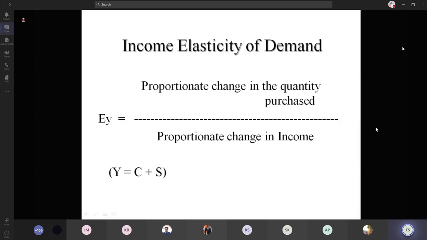And we have an equation, that is Y is equal to C plus S. Y refers to income, C refers to the consumption, and S refers to the savings. We already discussed the same equation yesterday, that income is divided between the consumption and savings. When there is an increase in the income, part of the increased income is saved and part of the increased income is used for consumption. This is the general attitude of a normal human being. Is it clear?